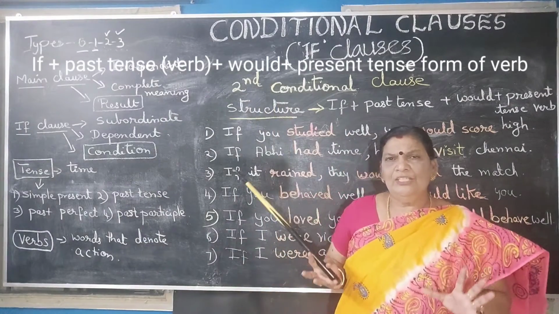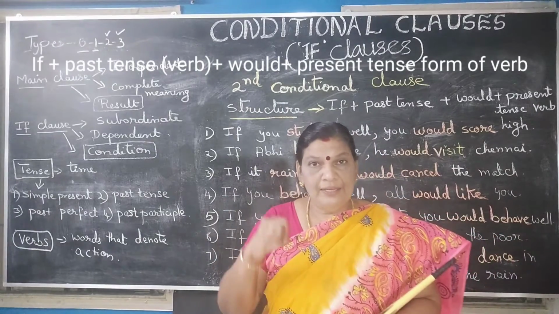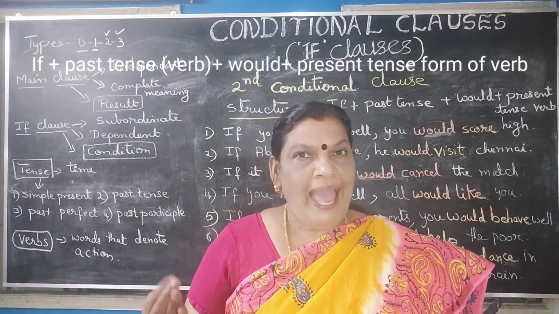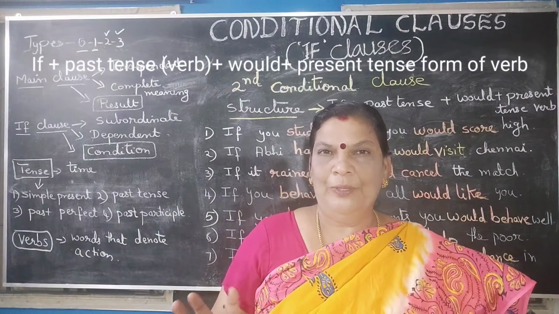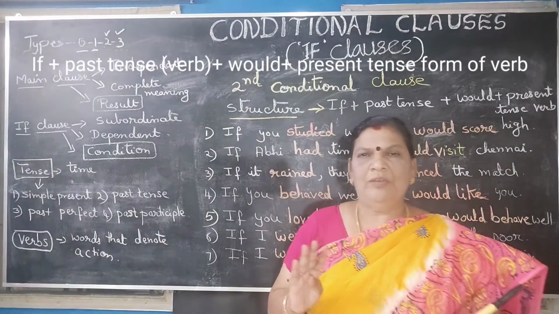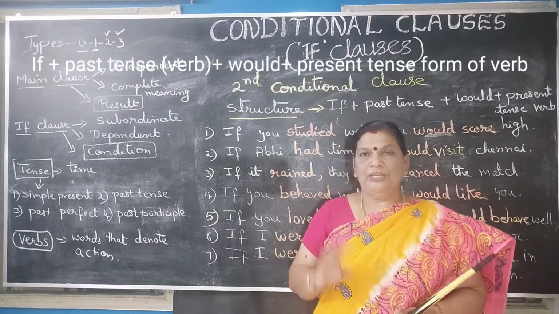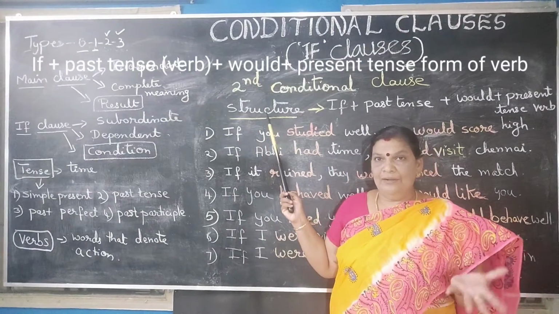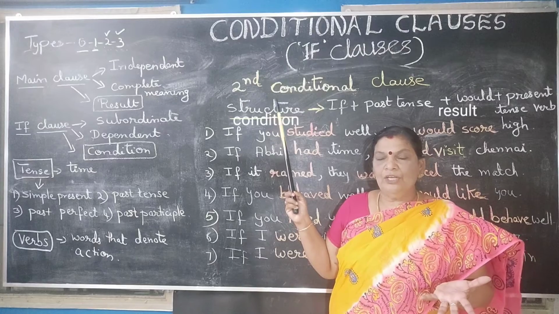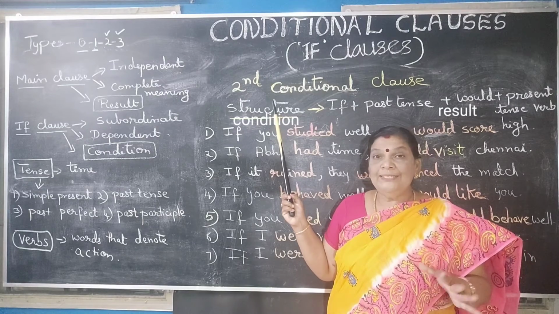Now, the second conditional clauses, children, are unreal, impossible, improbable, and hypothetical. Hypothetical means imaginary, very imaginative. So in the second conditional clause, the situation is unreal.